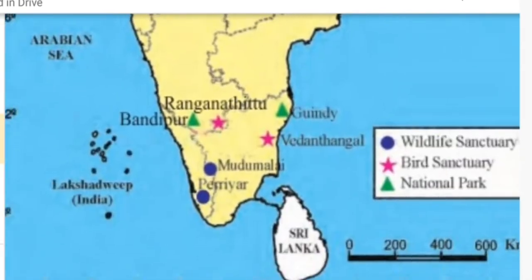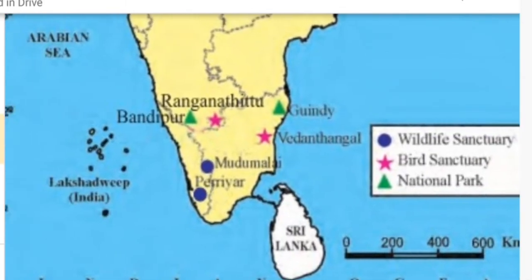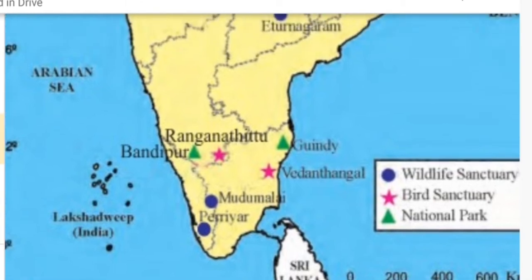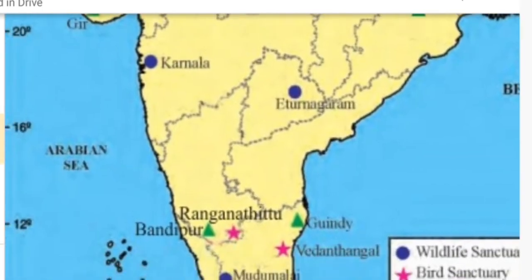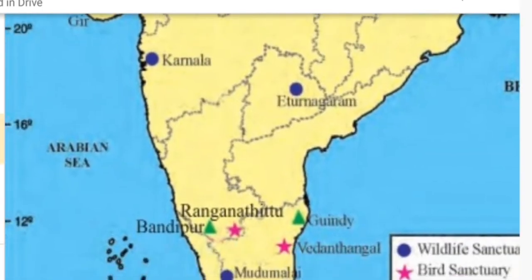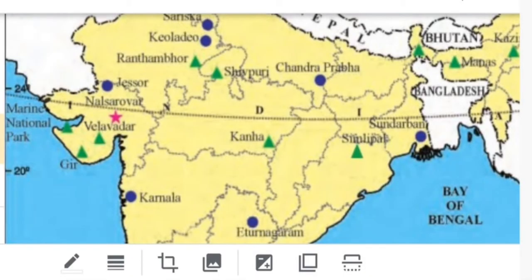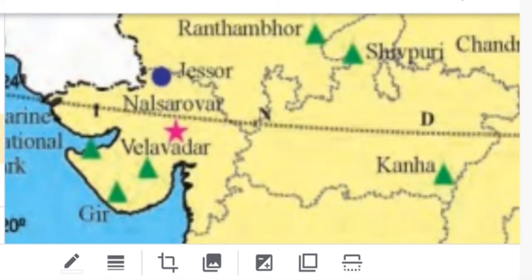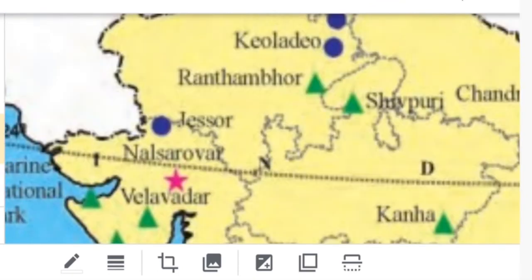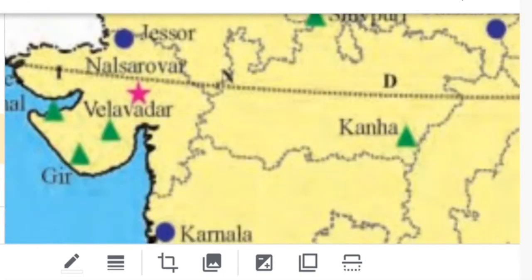Next is bird sanctuary. See the star mark, it shows the bird sanctuary. Vedanthangal, it is in Tamil Nadu. Vedanthangal bird sanctuary, it is in Tamil Nadu. Next, Ranganathittu, that is in Maharashtra. Sorry, it is in Karnataka. Ranganathittu, it is in Karnataka. Next, if you go for the sanctuary, it is Velavadar in Gujarat. See, not Velavadar, it is Nal Sarovar. Nal Sarovar in Gujarat. Nal Sarovar bird sanctuary is located in Gujarat.